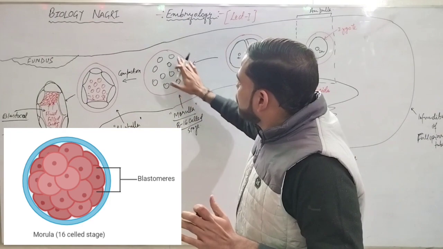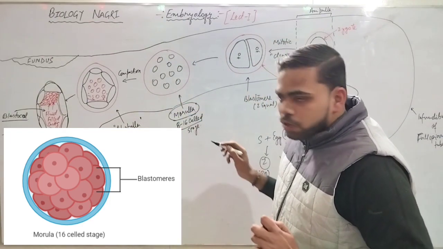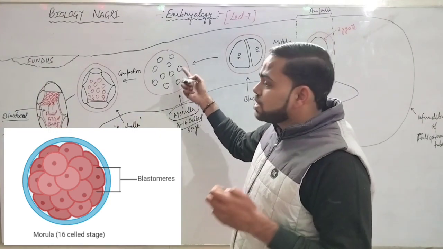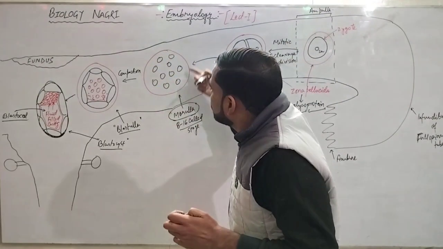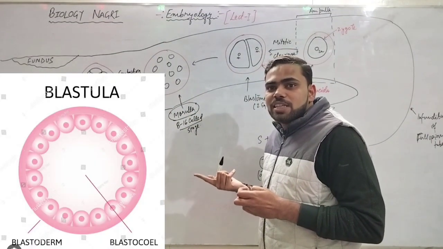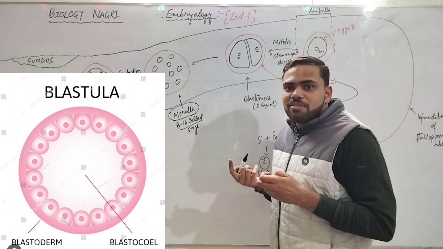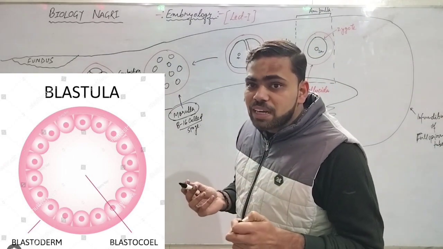Now these are divided into 8 to 16 cell stage, which is called morula. Okay. Now this morula stage is still enclosed with zona pellucida, and we know that until and unless there is a zona pellucida enclosing, there will be no chance of ectopic pregnancy.